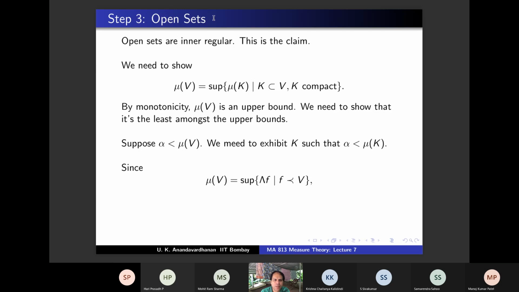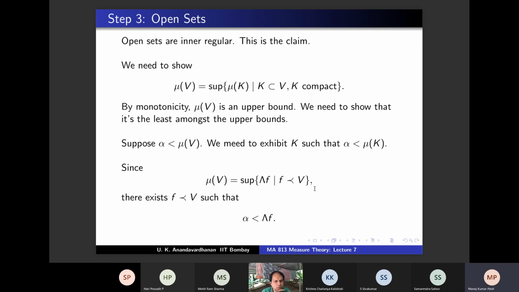After all, it's about open sets and it's about inner regularity. So mu is involved, and therefore you have to look at mu V. That is natural. And this is the definition of mu V. And you have to get a compact set. Do you see a compact set in the slide? Yes, sir. Alpha is less than mu V, so there is an F preceding V. So therefore you will get an F such that F precedes V such that alpha is strictly less than lambda F. But you're not interested in F, you're interested in a compact set.